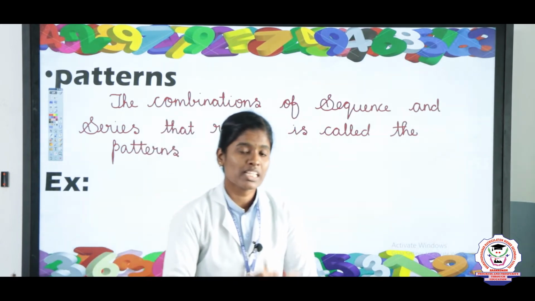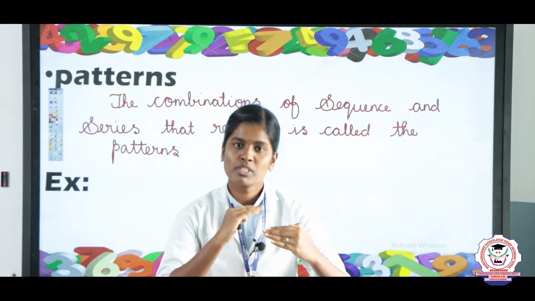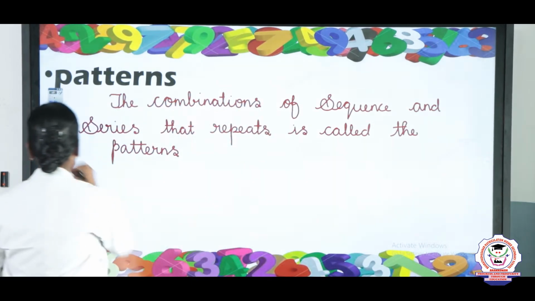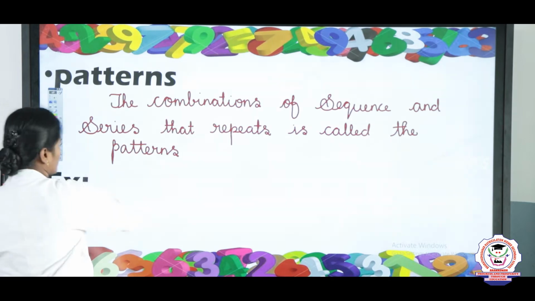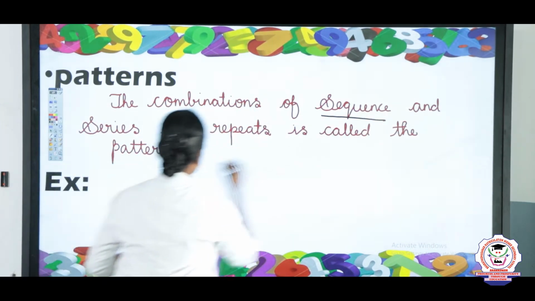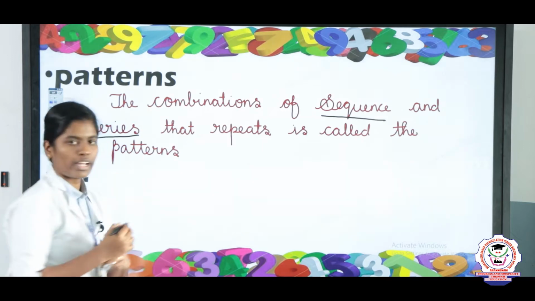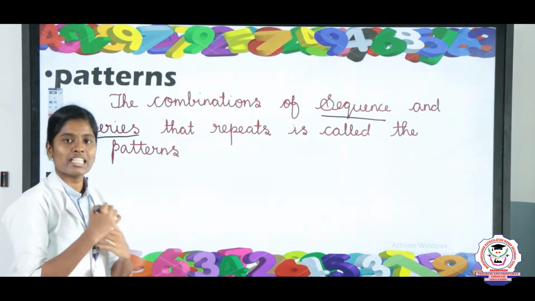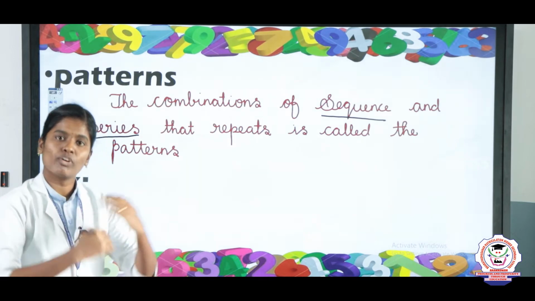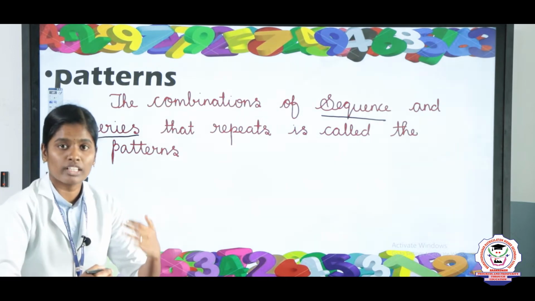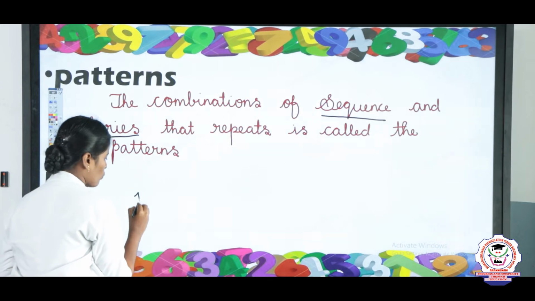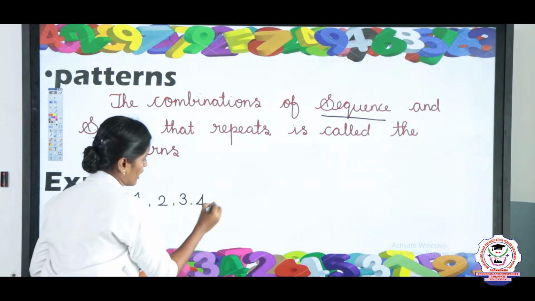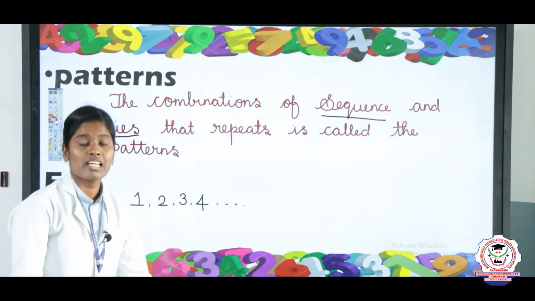So listen children, what is meant by sequence and what is meant by series? Sequence means the list of objects that comes before and after. Now I am going to write an example about the sequence and the series. Sequence means the list of objects that comes before, after, and other members is called the sequence. For example, 1, 2, 3, 4, and it goes on. So this is called a sequence.